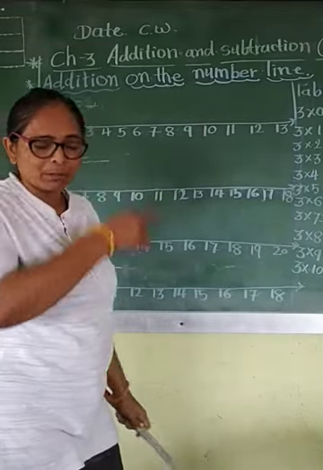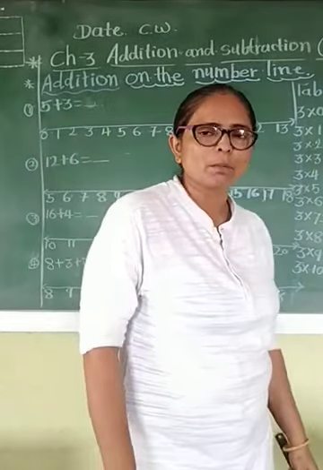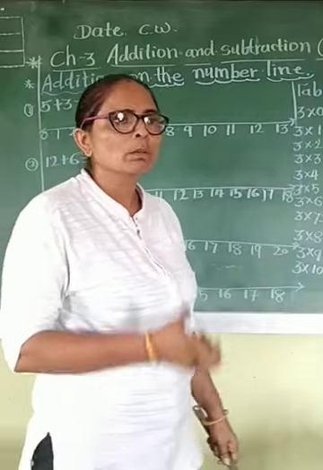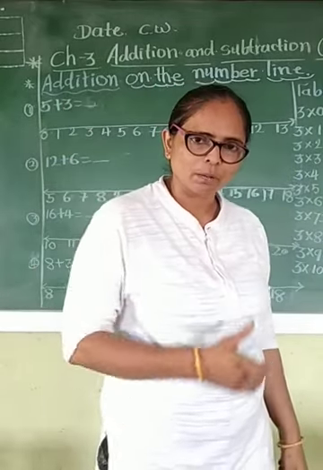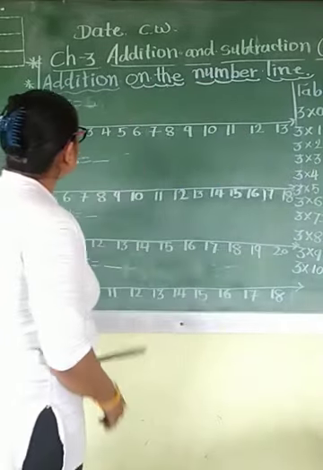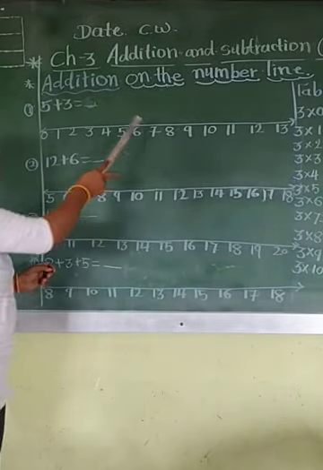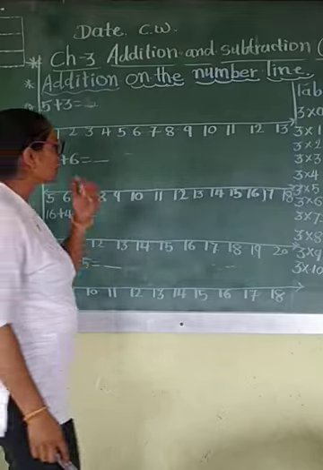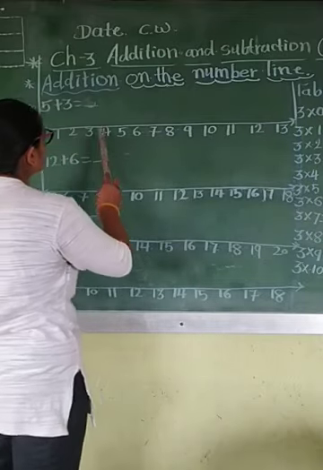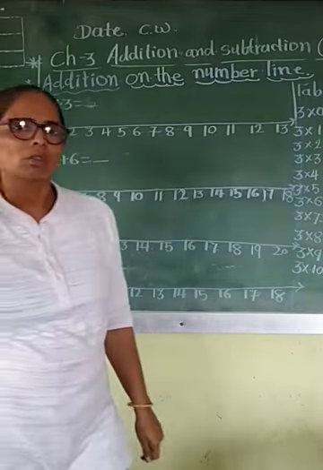You already studied the number line. The numbers on the line, it's called a number line. So we have to add here like forward counting, right?